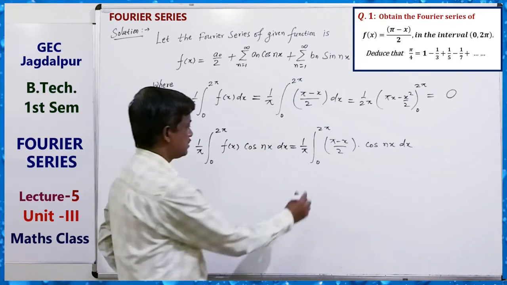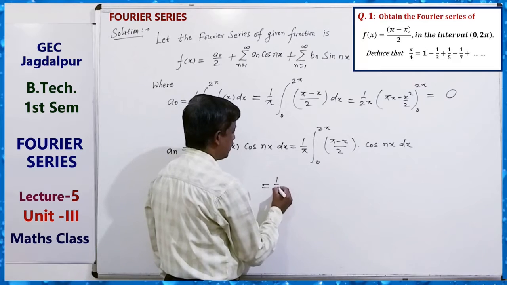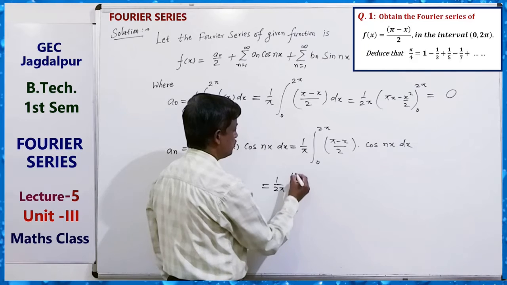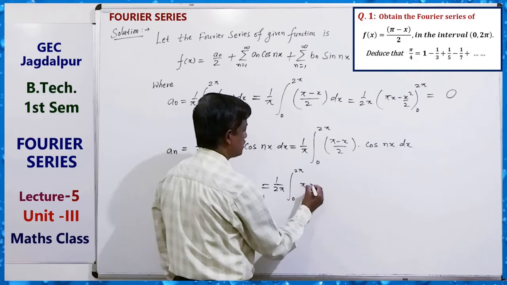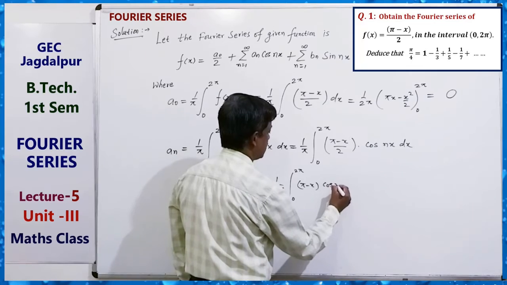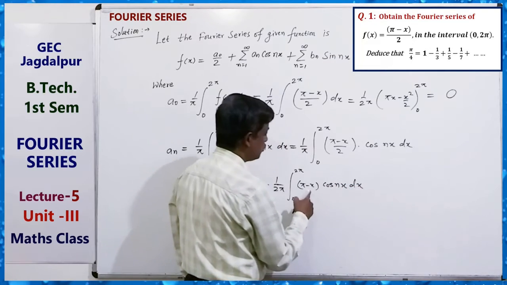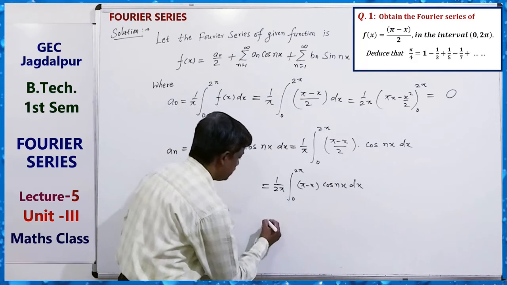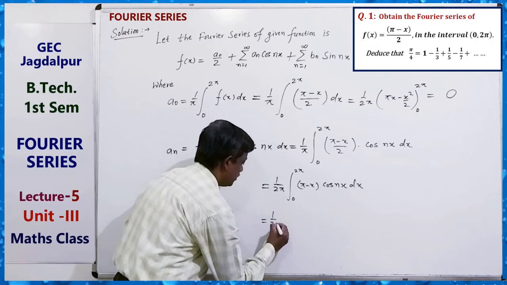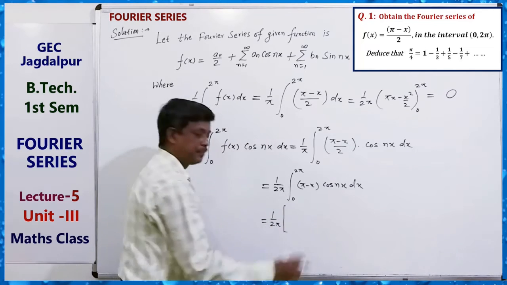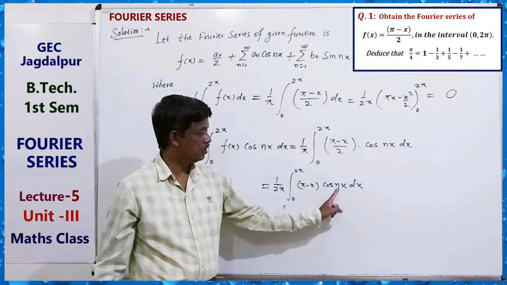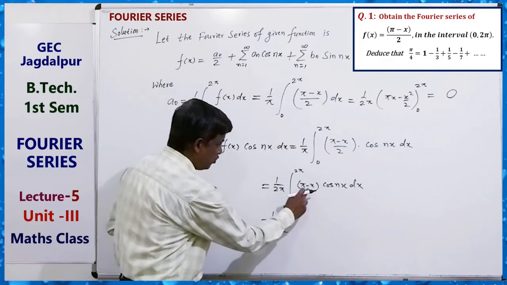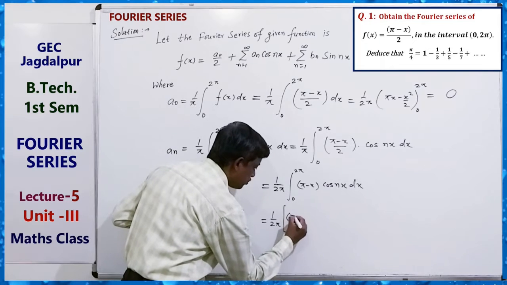Okay, so here see, 1 upon 2 pi, integral 0 to 2 pi, (pi minus x) and cos nx dx. Suppose this is u, this is v. Then you can write its integral directly, u into v. This is u. So first u, so (pi minus x) into